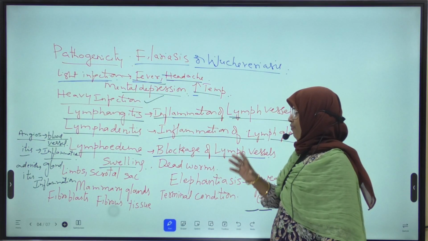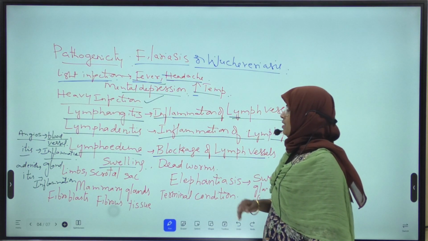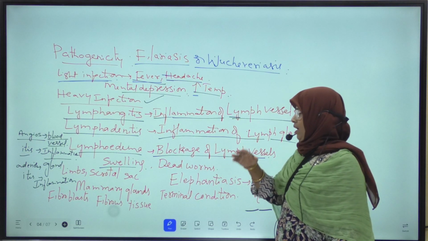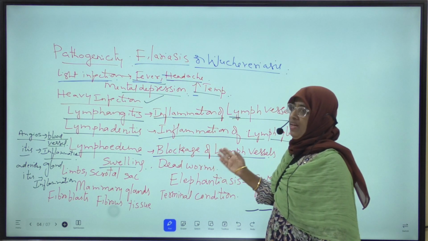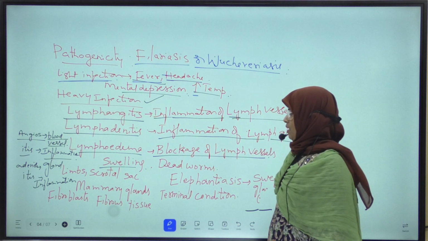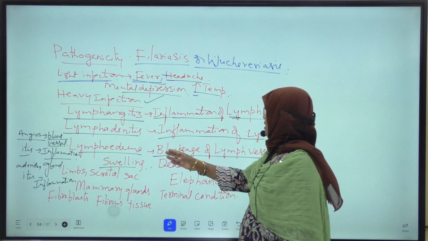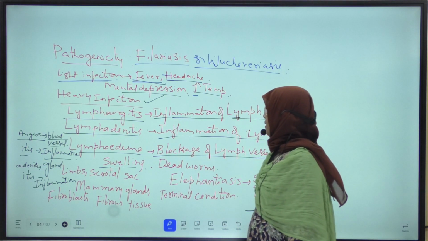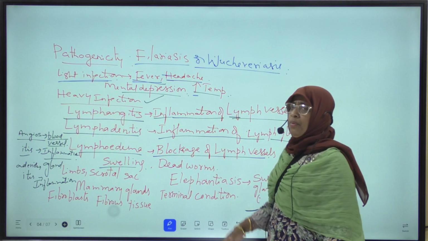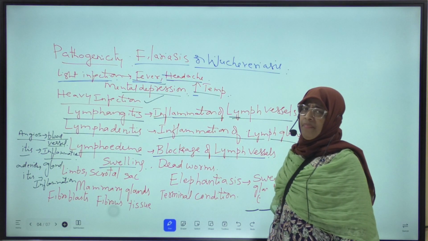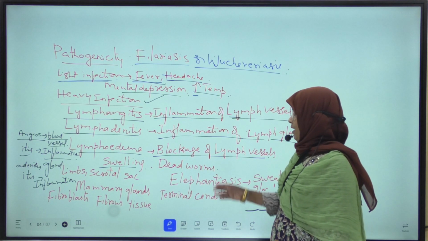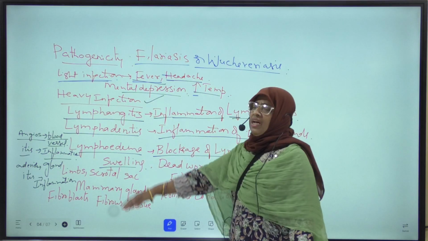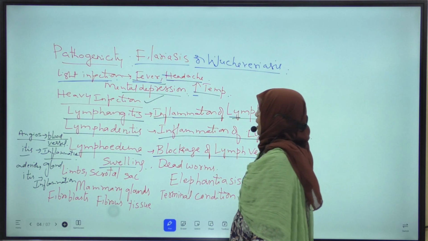Due to more number of filarial worms in the lymph vessels of man, what happens? They cause obstruction to flow of lymph in the lymph vessels, means blockage of the lymph vessels takes place. So due to this, swelling occurs in the lymph vessels. This is called lymphoedema. Dead worms are accumulated in the lymph vessels of man, and they cause blockage of the lymph vessels, due to which lymphoedema takes place.